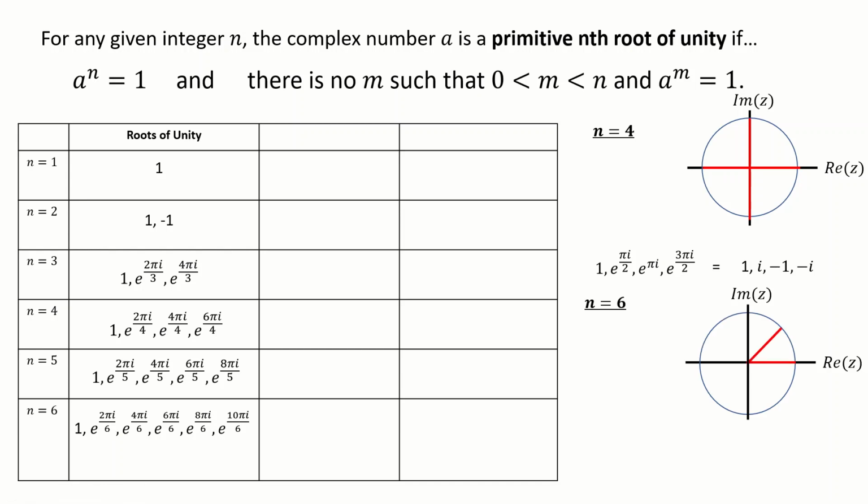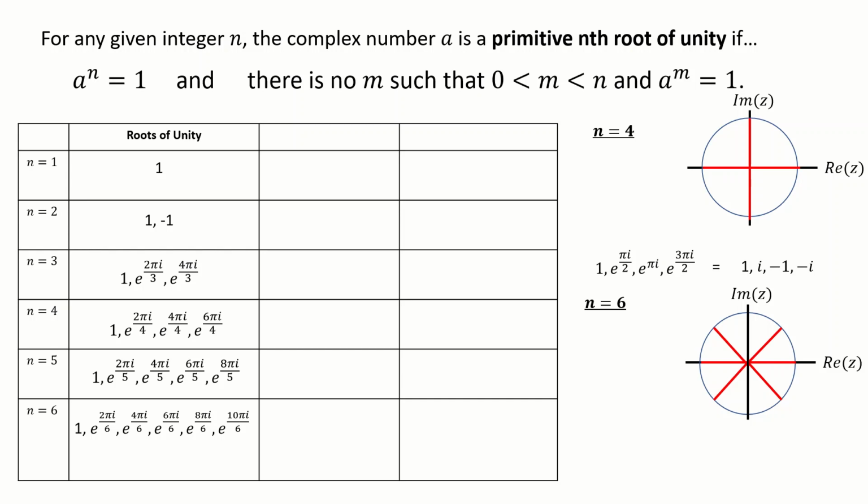There's one, argument of 2 pi over 6, or pi over 3. Is there 4 pi over 6, or 2 pi over 3? Is there argument of 6 pi over 6, or pi? Well, we know that one's going to be negative 1. e to the 8 pi over 6 i, the argument cancels down to 4 pi over 3. And e to the 10 pi over 6, we can rewrite that as argument 5 pi over 3.